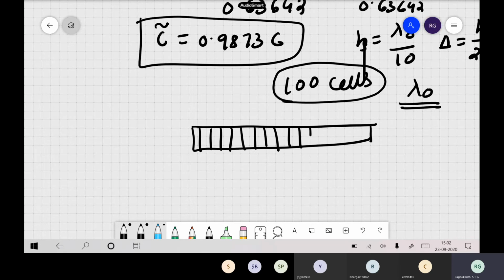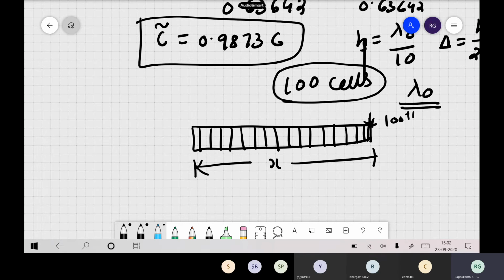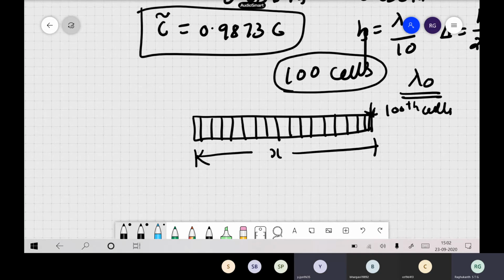Originally the wave should reach the 100th cell. But in the finite difference scheme, how many cells has it reached? It has reached 98 cells. So your wave is only here itself, and at the 100th cell your wave has not even arrived.